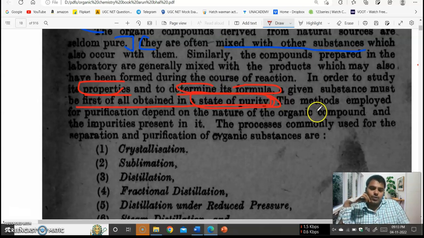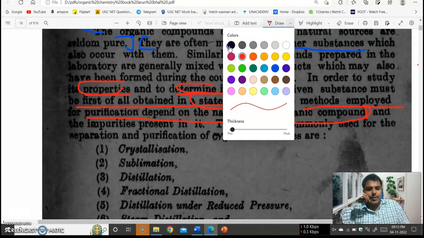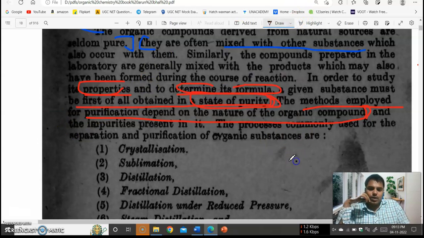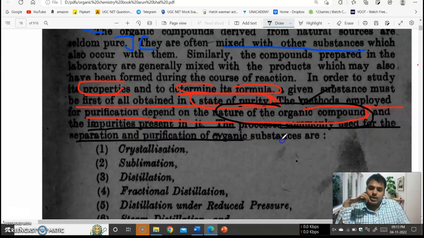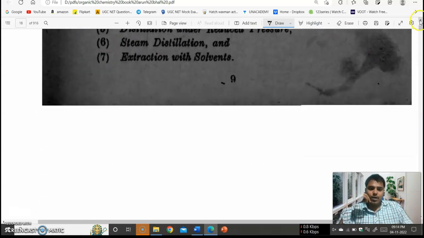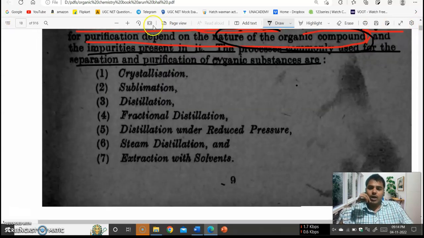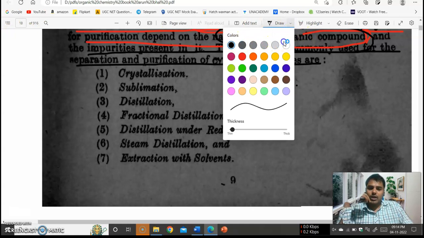And the method employed for purification depends on the nature of the organic compound. Some organic compounds have different physical and chemical properties, so the method depends on the nature of the compound and the impurities present in it. The processes commonly used for separation and purification of organic compounds are listed here.